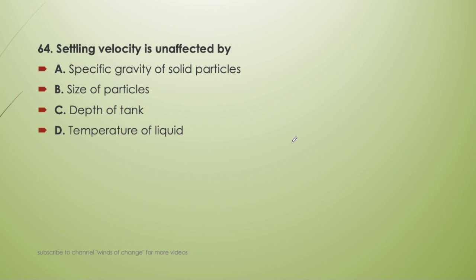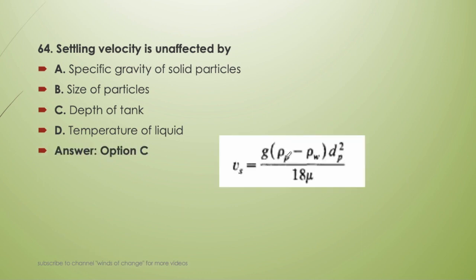Next question. Settling velocity is unaffected by specific gravity of solid particle, size of particle, depth of tank, or temperature of liquid. So let's see the formula of settling velocity, that is g times (rho p, the density of particle, minus density of water) times the diameter of the particle squared, upon 18 mu, that is viscosity. So here we can see that it will depend upon the diameter of the particle, that is size of the particle. It will depend upon specific gravity as the density is mentioned here, and with temperature, if we increase the temperature, then settling velocity will decrease.